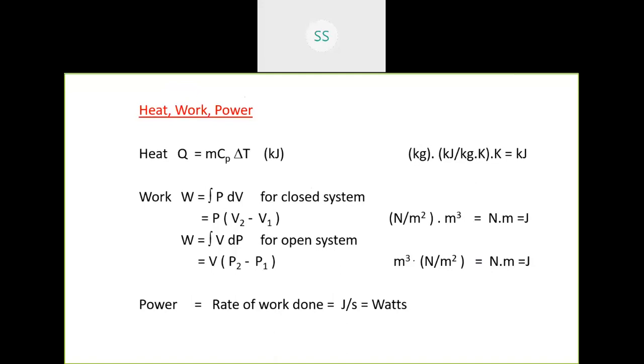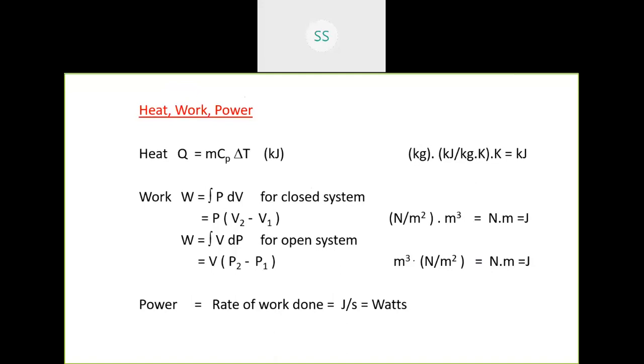In case of a closed system, the work done takes the formula integral P dV, because the volume keeps changing. If you take an IC engine, before compression and after compression, you can say V1 and V2, initial volume and final volume. Or the total cylinder volume becomes a clearance volume after compression. Because the boundary is moving, the volume is changing in the engine. So that is called work done.